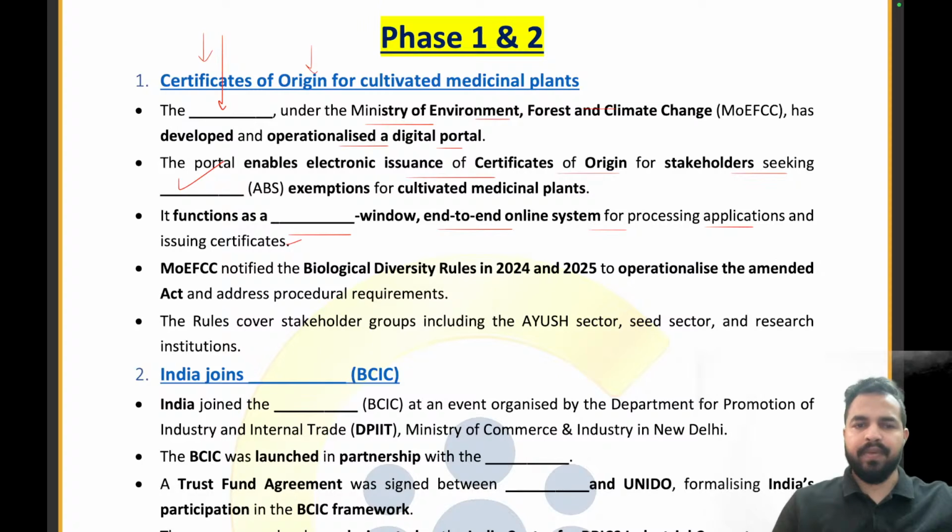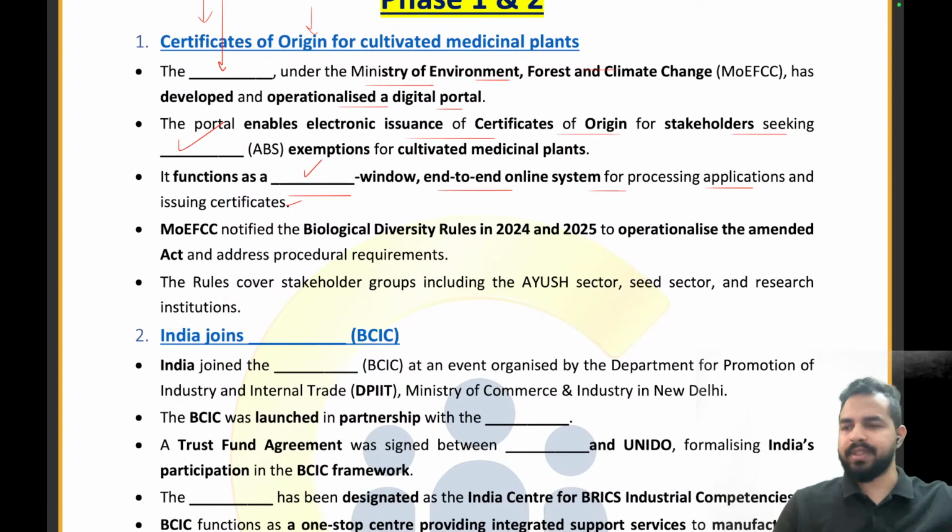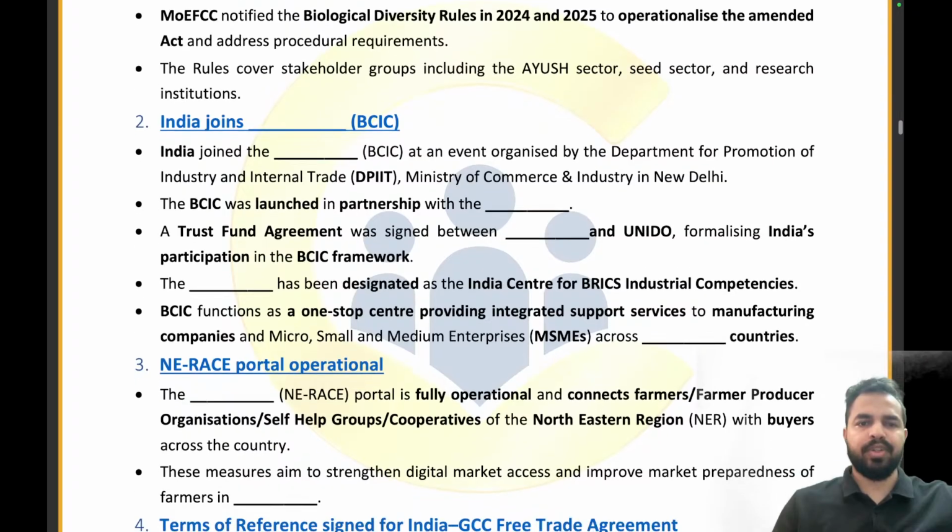It will be functioning as the one-stop single window, right? An end-to-end online system for processing and operationalizing the Amendment Act. That's all. Let's move on to the next news article.